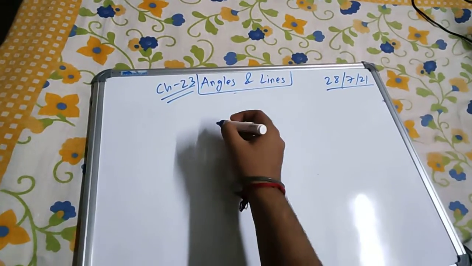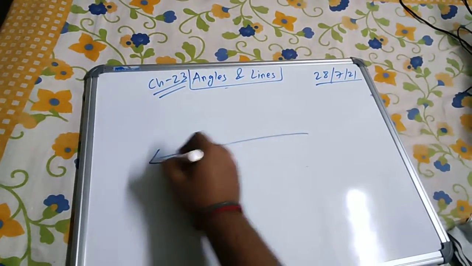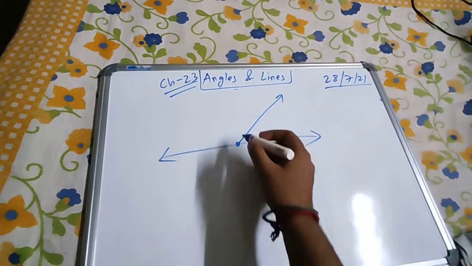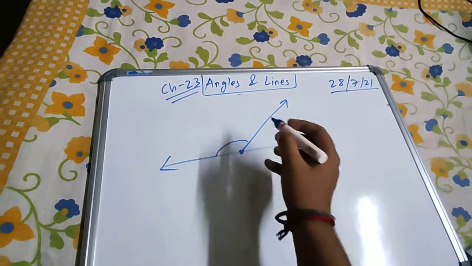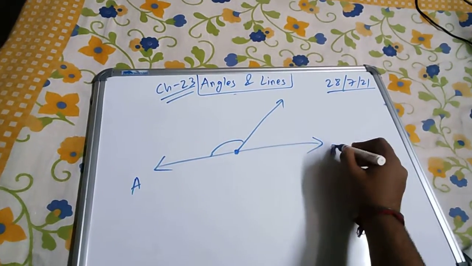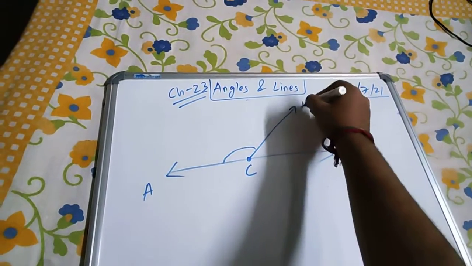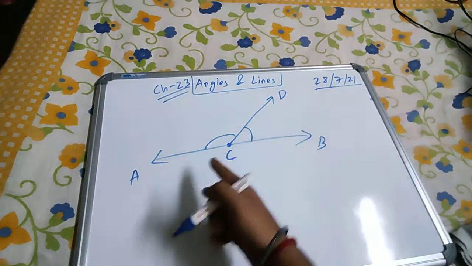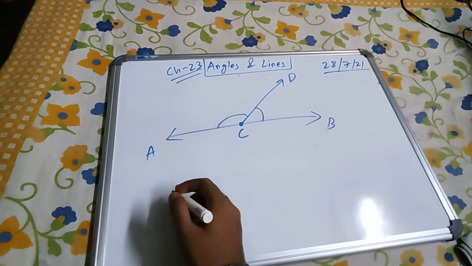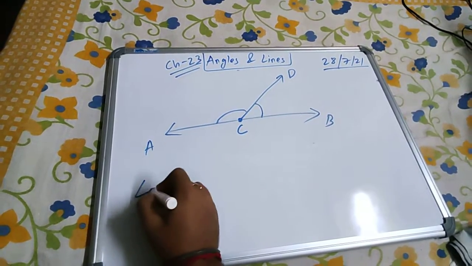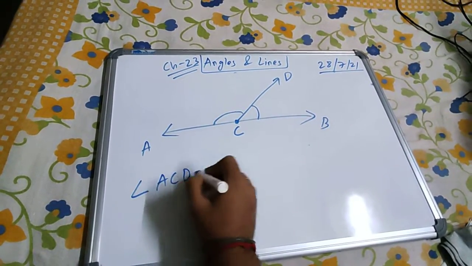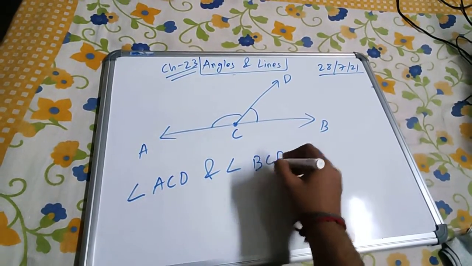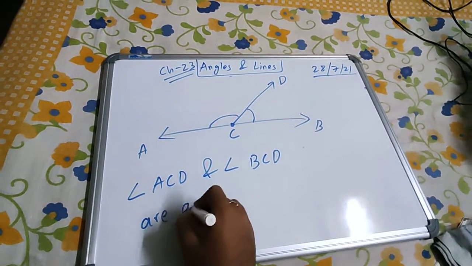Now adjacent angles. Let's say this is a line segment. Now a line is going from here. Let's name the line AB. This point is C and this is D. So these two angles are being formed on the left hand side and the right hand side of this line CD. So I can say that angle ACD and angle BCD are adjacent angles.